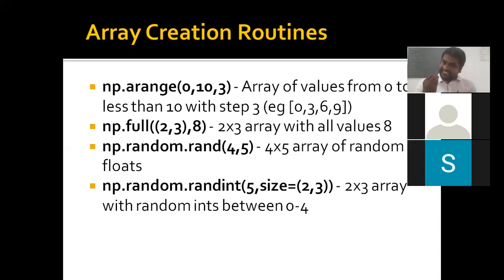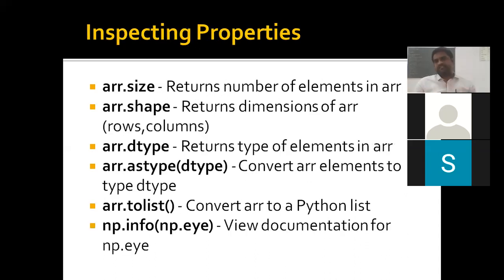If you want to generate an integer value, you can use the random function specifically. The random function has 2 parameters. One is the range, which starts from 0, and the next is the range followed by the size, whatever size you want. Okay, right? These are the functions which are used to create an array. That's all. And the next category, inspecting the properties.